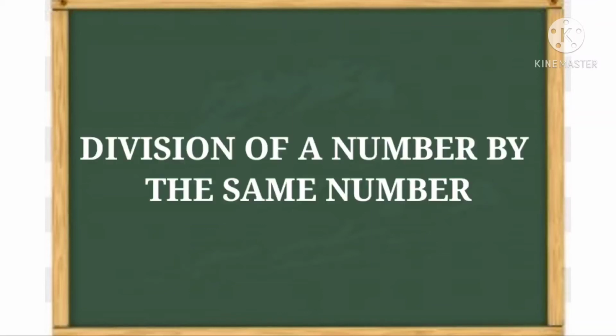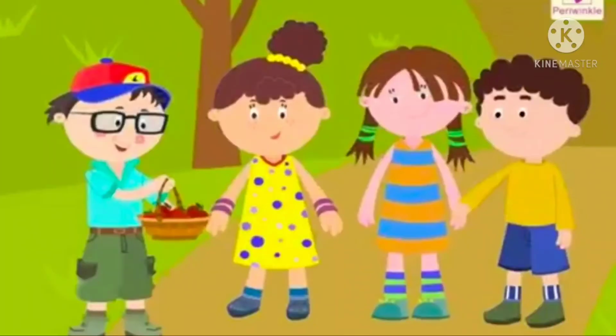Division of a number by the same number. When a number is divided by itself, the quotient is 1.